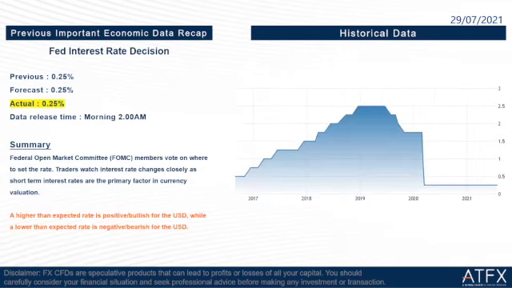The next one is the Fed interest rate decision. The previous is 0.25%, the forecast is 0.25%, and the actual is the same, 0.25%. They remain their interest rate. This one didn't bring much impact to the US dollar, but the Fed press conference had big market volatility. Let us go to the market graph here.